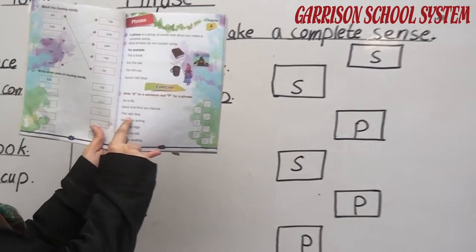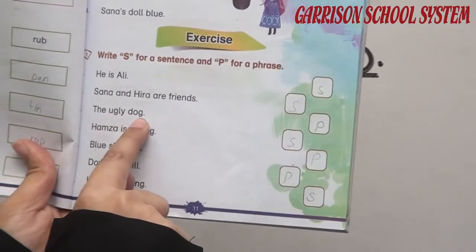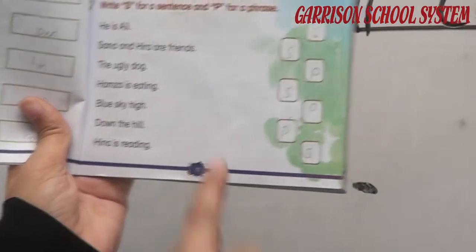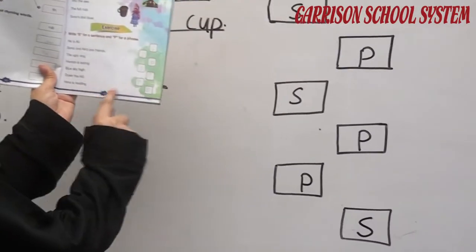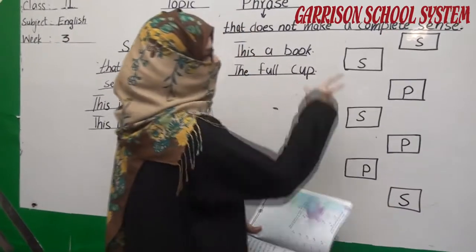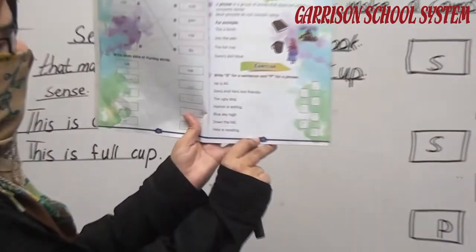The next one is "the ugly dog". Do you have any concept? The ugly dog? No, it's just a phrase. So that's why we write P. "Hamza is eating." It is a complete sense, so we write S for sentence. "Blue sky high." We write P for phrase because it's not a complete sense. "Down the hill." Again a phrase, so we write P. Last is "Hina is reading." It's a complete sentence, so we write S. The complete answer is given there: S, S, P, S, P, P, S. Now these are the answers, as you can see.